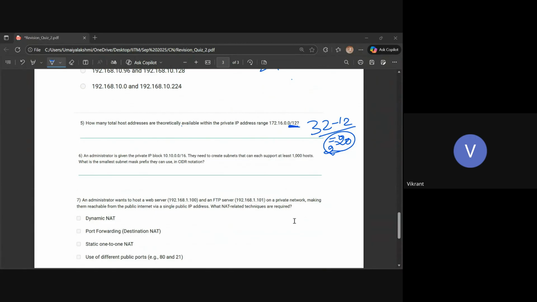They are not saying how many subnets to create, right? They're just saying each subnet should support at least 1000 hosts. That is correct. See, 16 is your network part, right? After 16, the host part will come into the picture. So 16 is already there. Now you have to accommodate 1000 hosts. So how much will you add to 16 so that 1000 hosts can be usable?